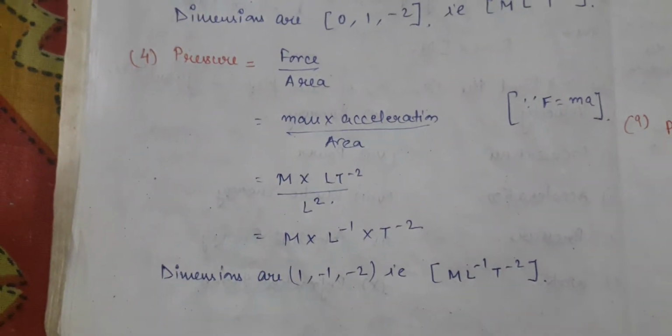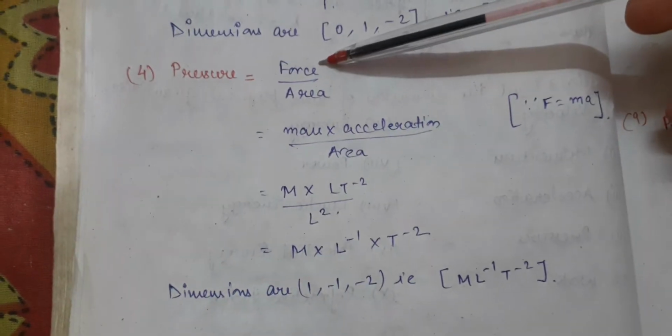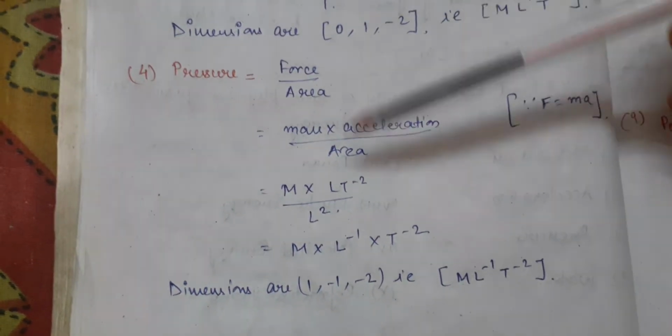So next question is about pressure. What is the formula of pressure? The formula of pressure is force upon area. So force we can write mass into acceleration upon area.